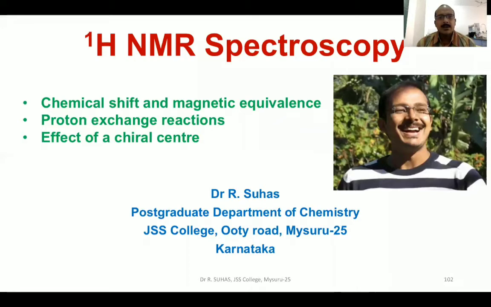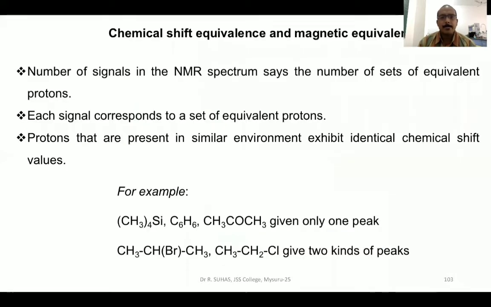Hello everyone. In this module, we are going to study chemical shift equivalence and magnetic equivalence, proton exchange reactions, and the effect of a chiral center one by one. First, we shall take up chemical shift equivalence and magnetic equivalence.